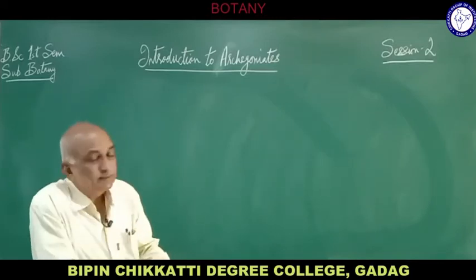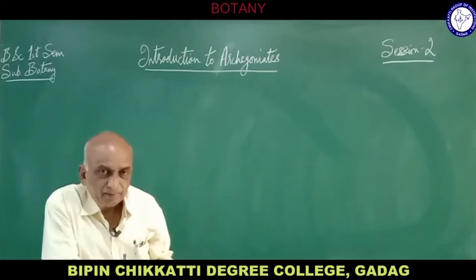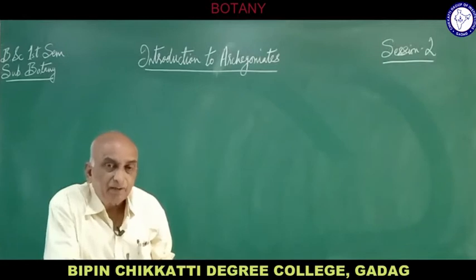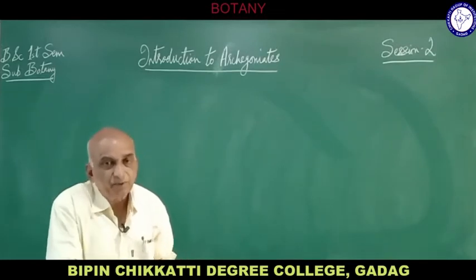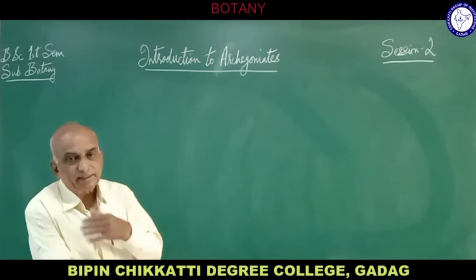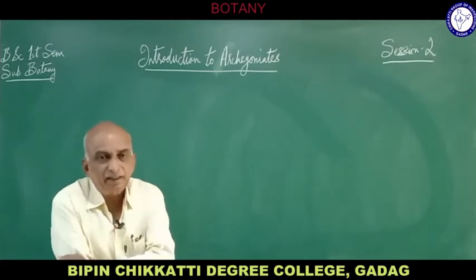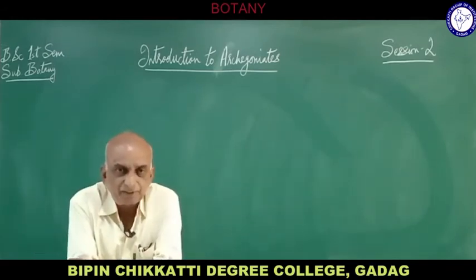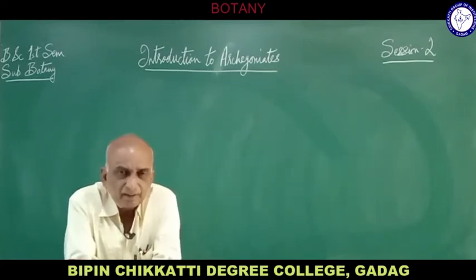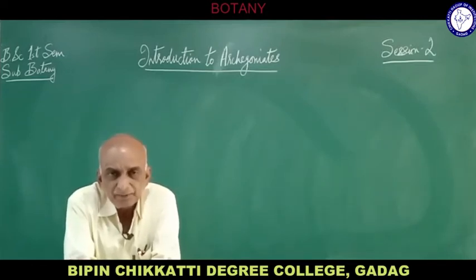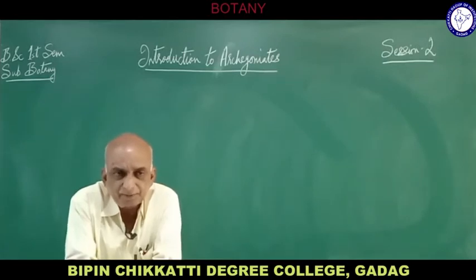So now coming to the archegoniates. Just as an introduction to the archegoniates, basically what type of organisms are present, with reference to the way of reproduction, especially sexual reproduction. So archegoniates, as I already mentioned, contain archegonia, and include bryophytes, pteridophytes and gymnosperms.